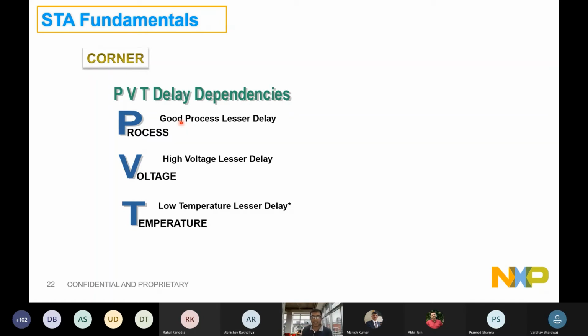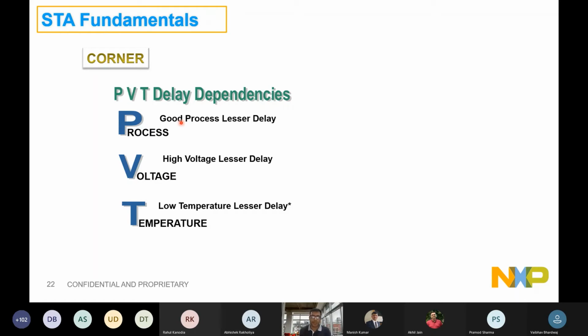So be it a net or a cell delay, when the process is very good, we claim that the overall delay will be very fast. The delays will be less, right? Similarly, voltage. Just like we have discussed that there will be a clock source feeding so many flops in the design that will add to the latency, and different latencies will add to skew. Similarly, assume that you have very limited voltage sources in your design. In your SoCs, there will be one or two islands of voltage through a power network. It will be feeding those supplies to all the flops in the design. But because of this network structure, not every flop will get a voltage of the same level, right?